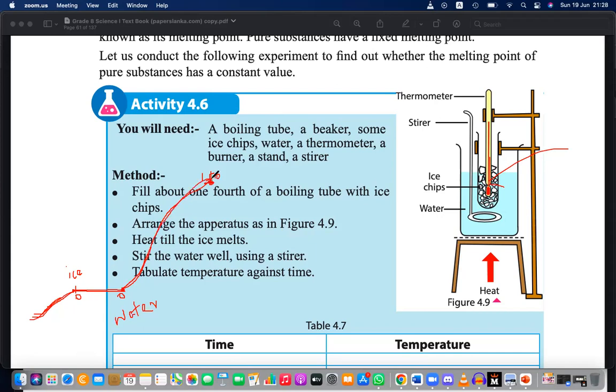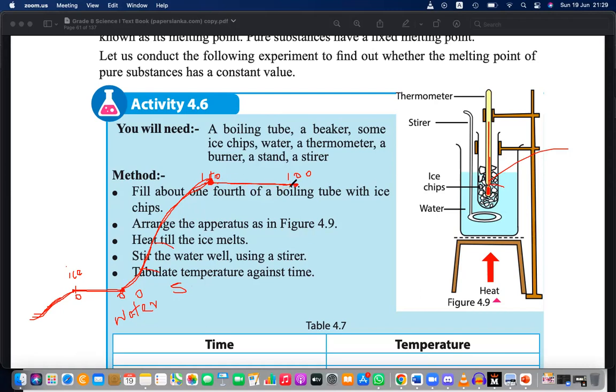And when it is 100 degrees, it will remain at 100 degrees without changing. How long will it last? Until when? It keeps increasing until 100. When it starts, the water can be at 5 Celsius, 20, 30, 50, 60, up to 100. After 100, it's not changing. However much we heat, it's 100.